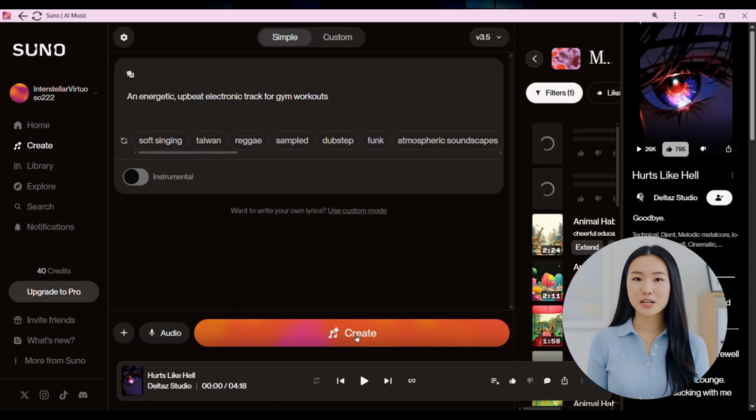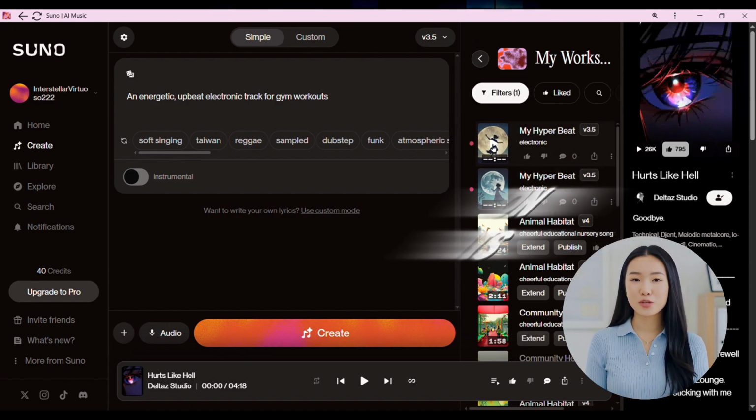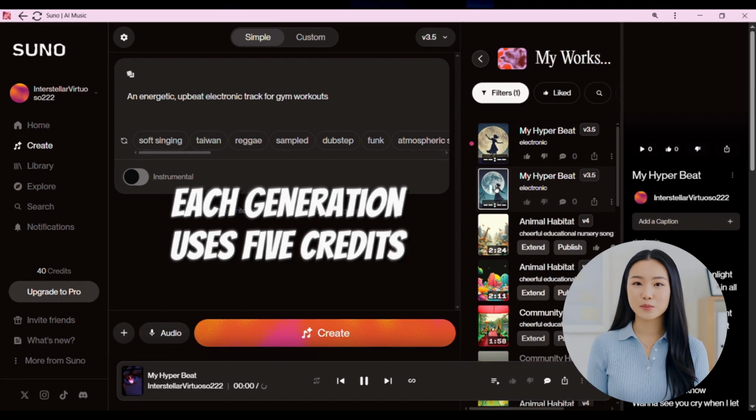Each time you click Generate, SUNO creates 2 different song variations using the same lyrics. You can keep generating until you find one you like. Just a heads up, each song generation costs 5 credits.